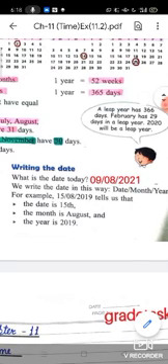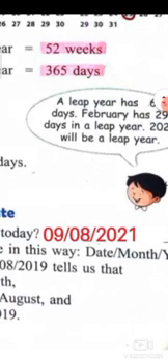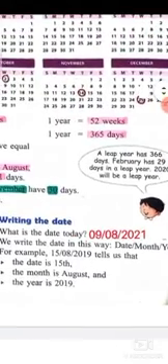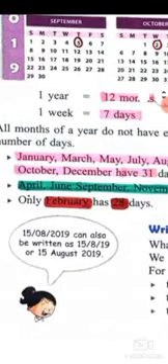For example, 15/8/2019 tells us that the date is 15, the month is August and the year is 2019. If I write 9/8/2021, 9 is the date, 8 is the month, that is August, and the year is 2021. We can also write 15/8/2019 as 15/8/19.